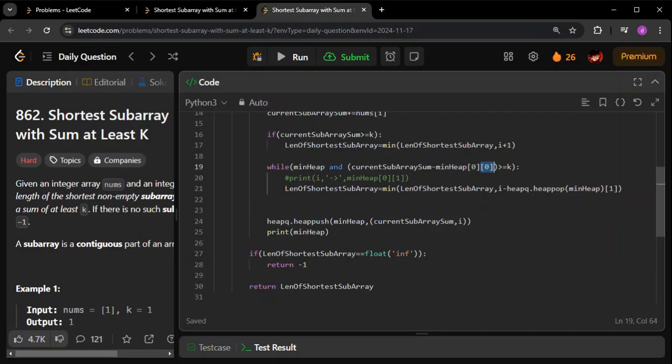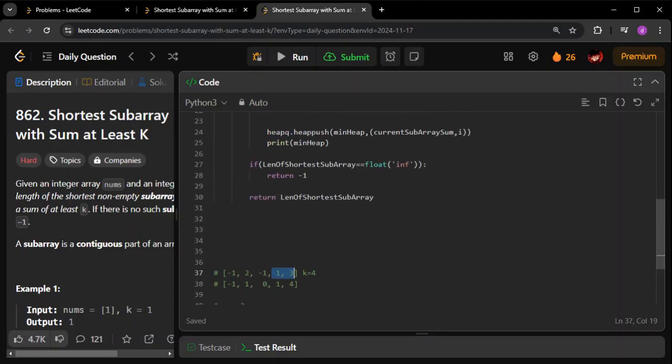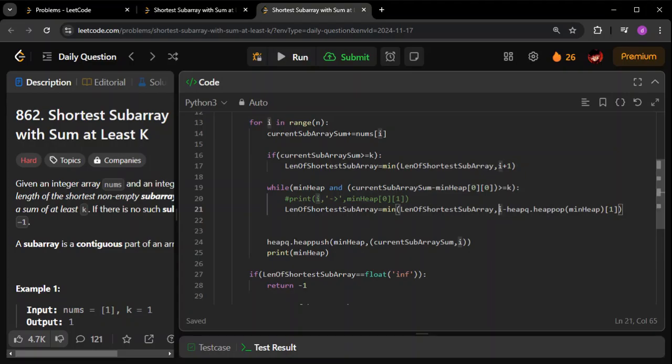Here we are going to take the first index of it. What is the first index? The first thing is the index at which this sum appeared. Basically, we are trying to find a subarray. I am doing 4 minus 0, which means I am taking the length of this subarray, the one for which the sum is going to be greater than or equal to k. That I am going to append here, as simple as that.